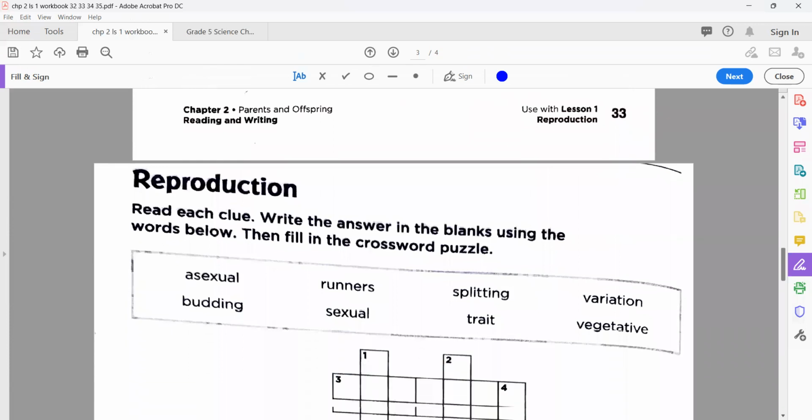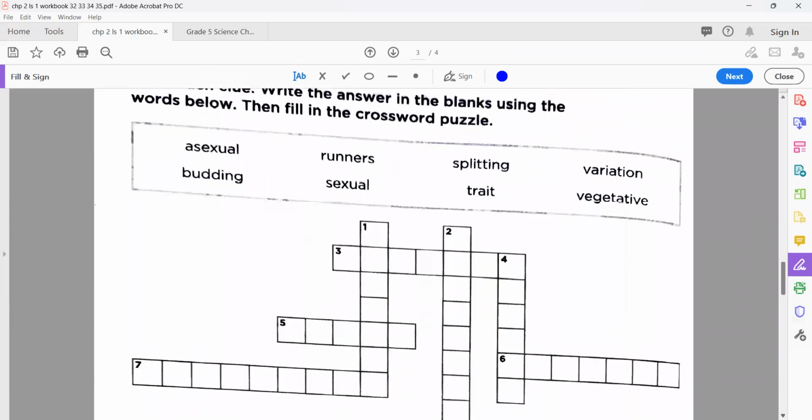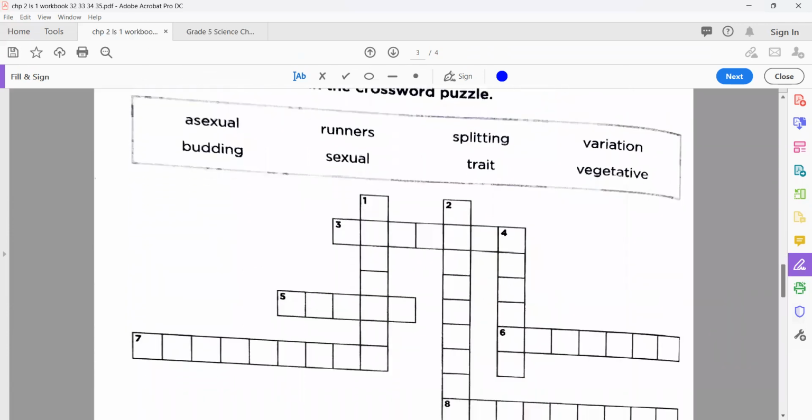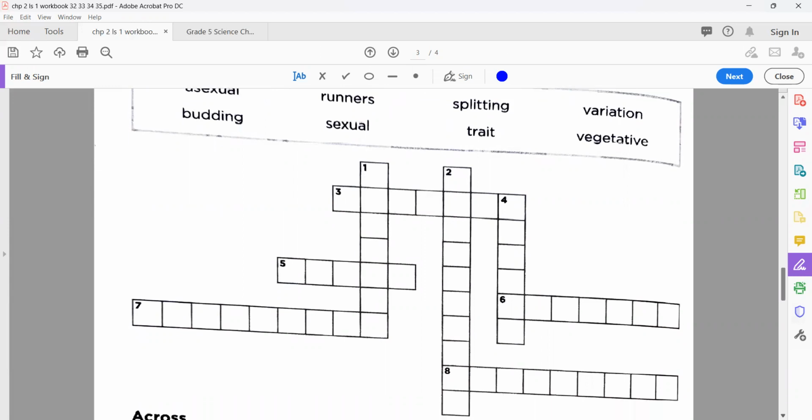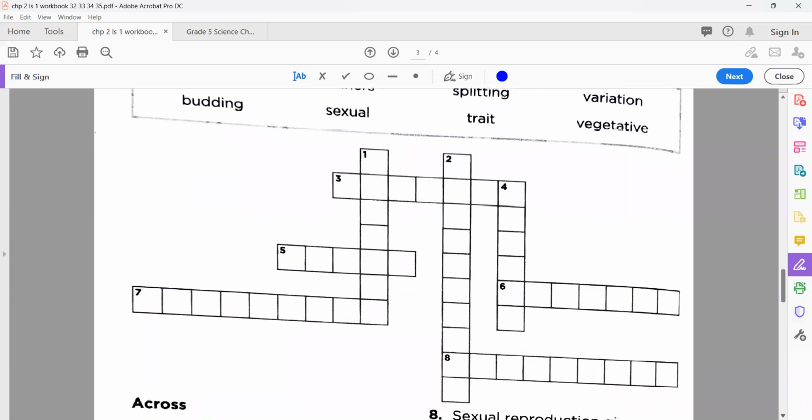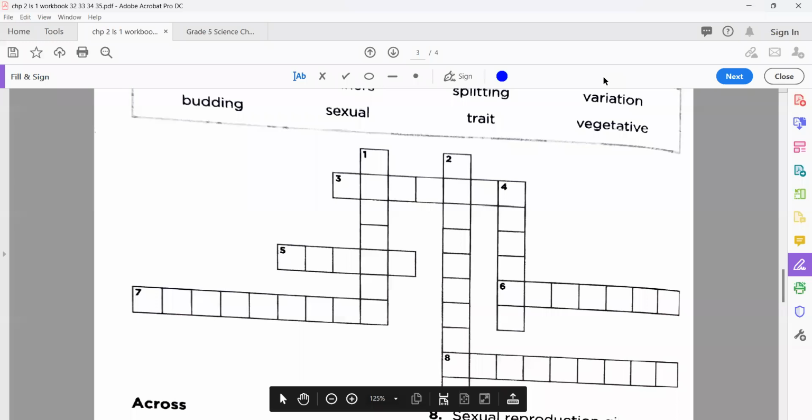Now, next, see here, that is your workbook page number 34. We are just going to find the best options here. The numbering is there, and we try to write the best options here. So let's see.